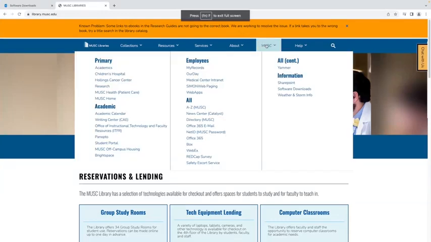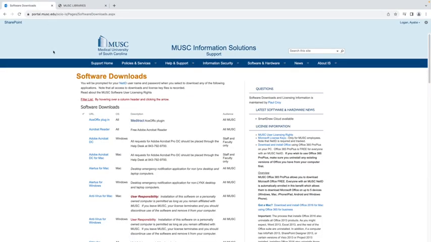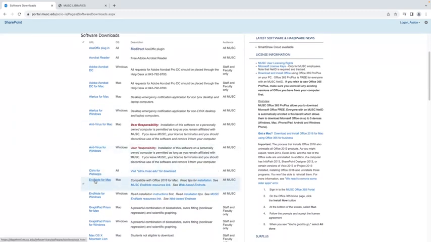You're going to go MUSC, click on software downloads. From software downloads, you'll come here. Once you log in, this is what you'll get. Scroll all the way down until you see EndNote for Mac. Click EndNote for Mac.